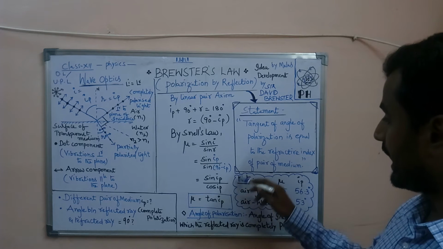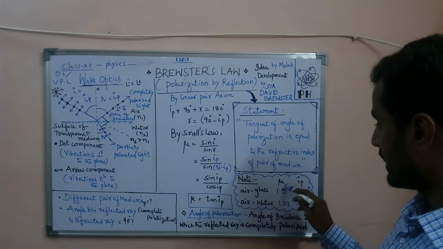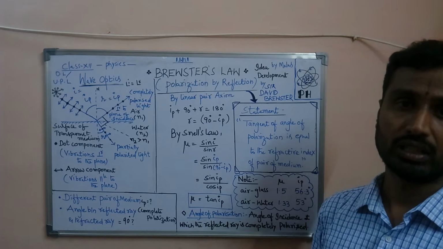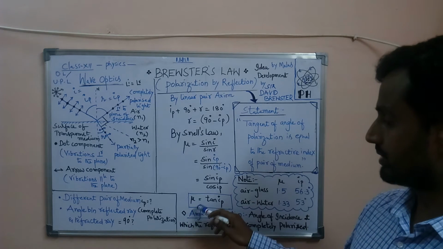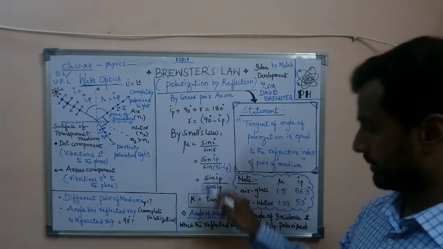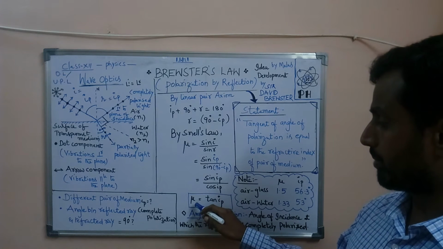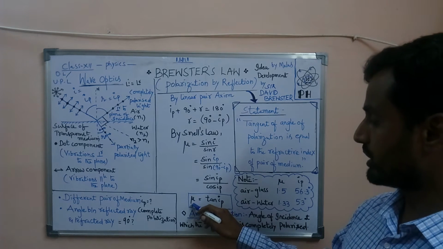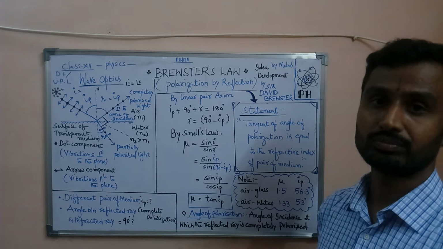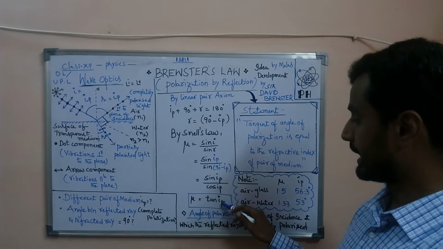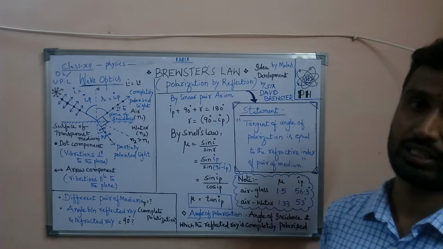And he made a relation between the refractive index and angle of polarization. This relation is nothing but Brewster's law. Brewster's law formula is mu is equal to tan IP, which gives the relation between mu, refractive index, and IP, angle of polarization.